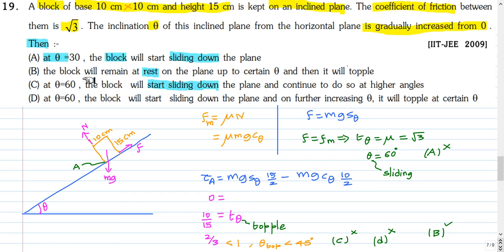Option C, at theta equal to 60 the block will start sliding down. At theta equal to 60 the block will have already toppled. So C is not true, D is also not true for the same reason. So the correct option is option B.